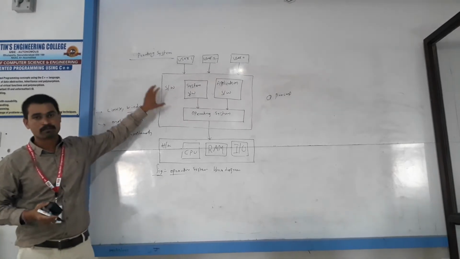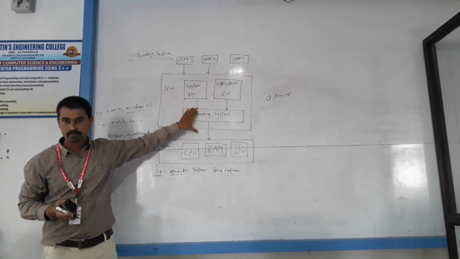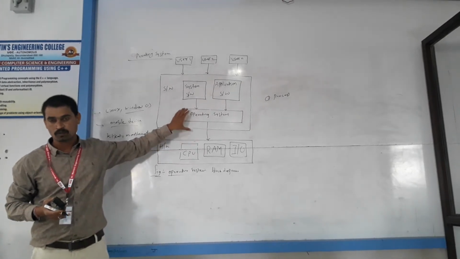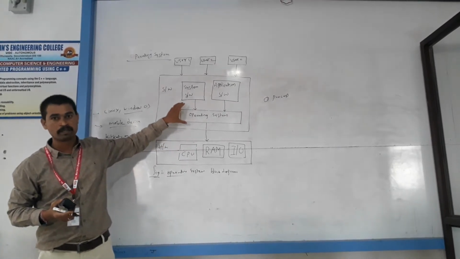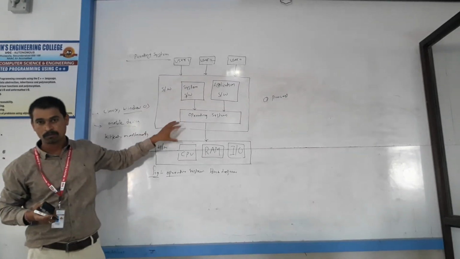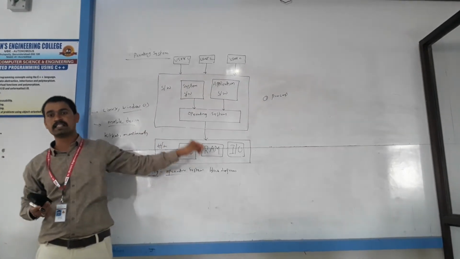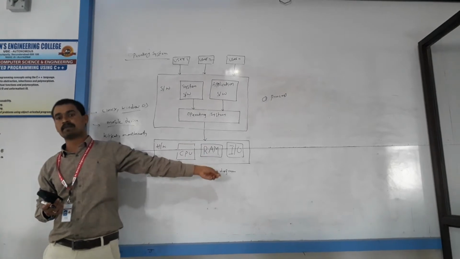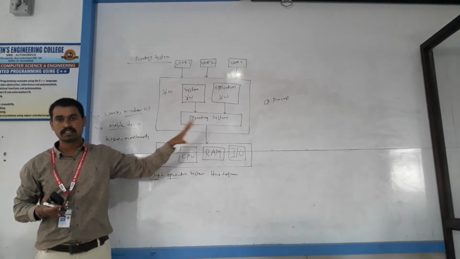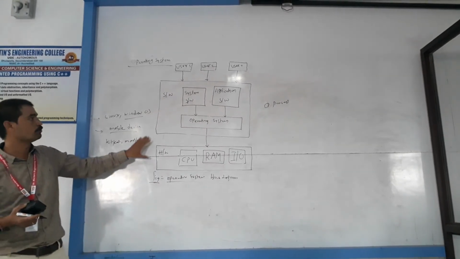What is the main purpose of this operating system? This operating system provides an environment in which user can execute programs in a convenient and efficient manner. So what is the main aim of this operating system?